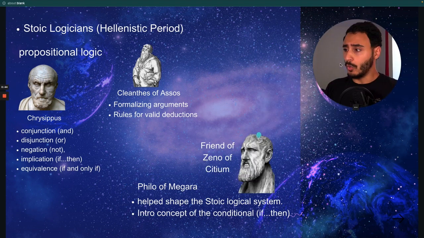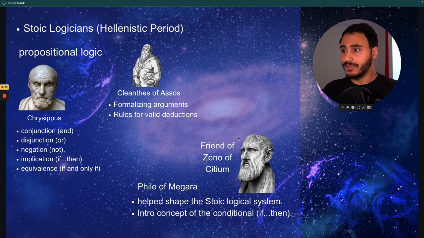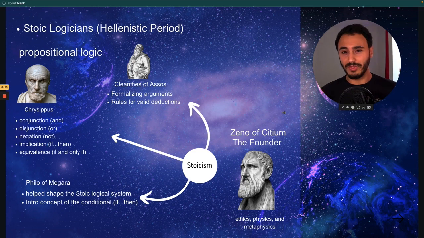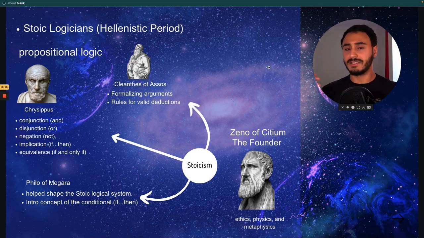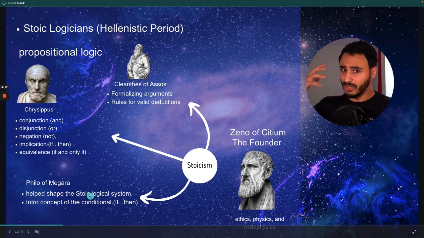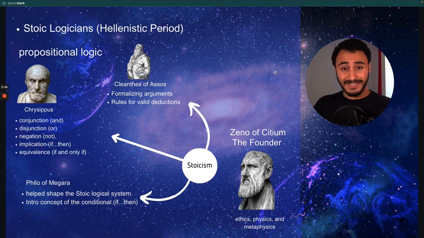Philo of Megara was the friend of Zeno of Citium. Zeno was basically the founder of the Stoic school. So he created this bridge for the other philosophers to think about logic. Not only that, but for sure, he contributed to ethics, physics, and metaphysics. But his school and the bridge he created allowed these other guys, and as you see, Zeno was the friend of Philo who started thinking about conditionals, which led Cleanthes and Chrysippus to make these huge contributions to propositional logic.